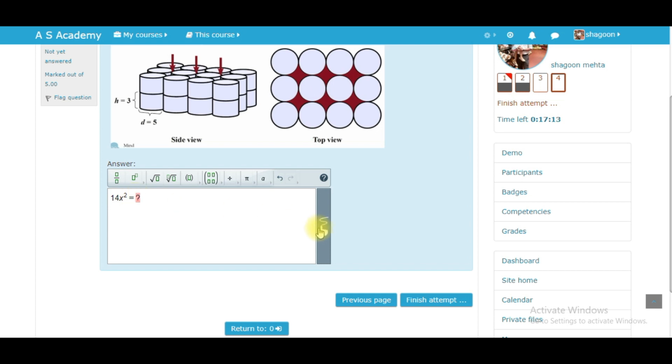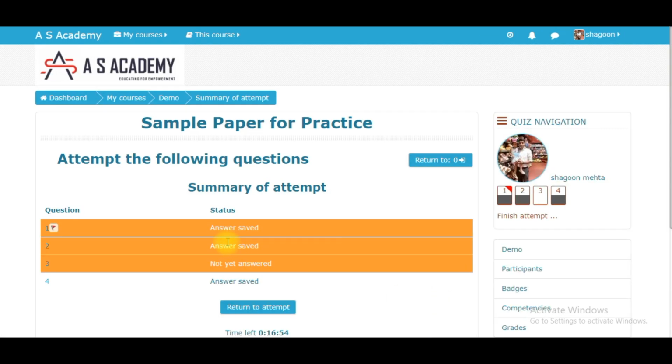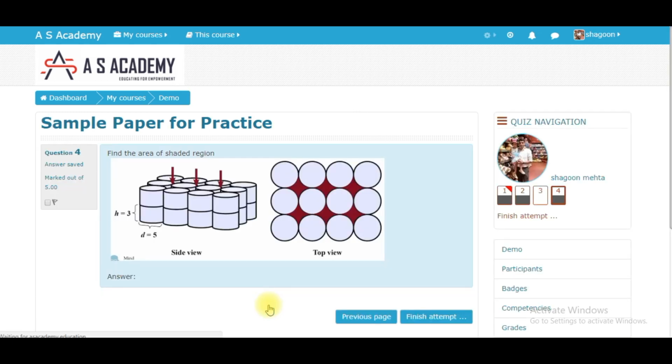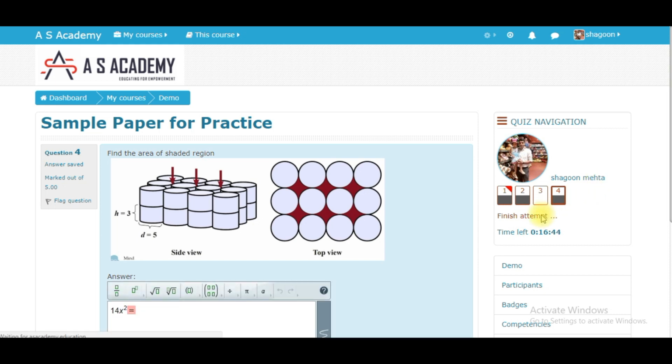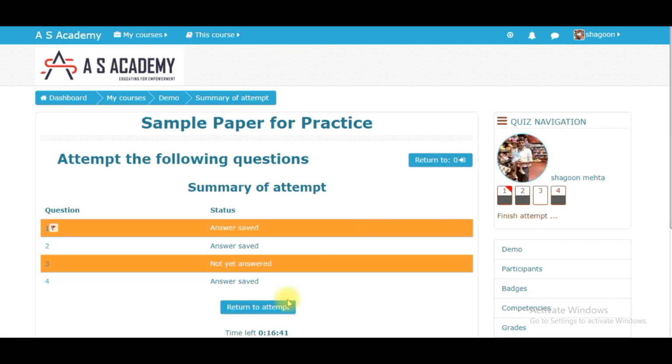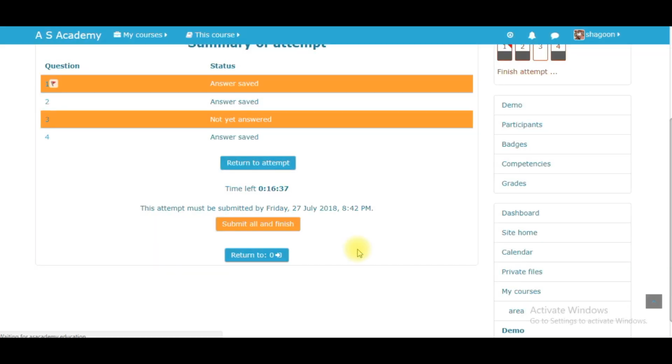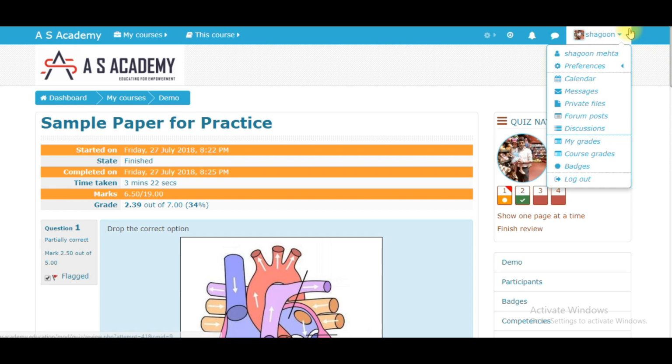I don't need a question mark, so I erase it, and I will go for finish attempt just to check what happens. So you can see the first two answers are saved, third answer is not submitted, and fourth is not submitted. So I can go back and rewrite my question because the timer is still on. But right now I'll submit this question just to see what happens. So submission is done for this one, and I log out.